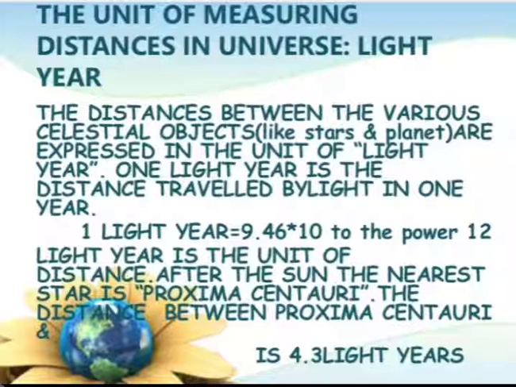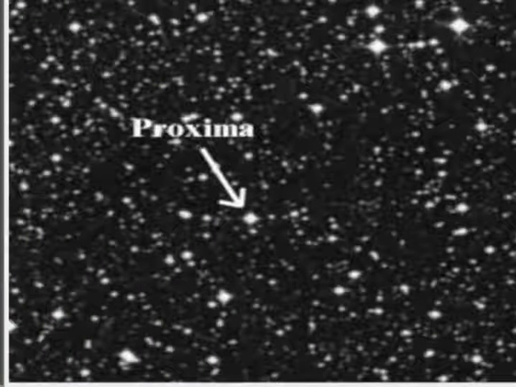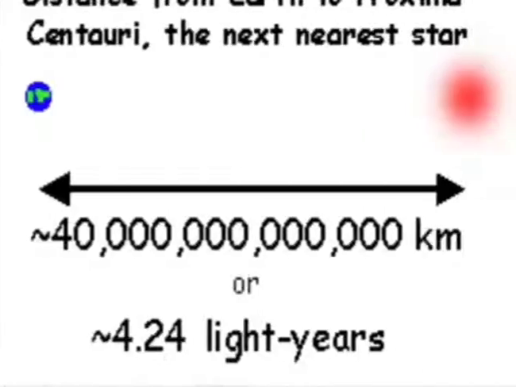As we have read, the sun is the nearest star to us. So after the sun, the next nearest star is Proxima Centauri, and the distance is given. This is the location of Proxima Centauri in the sky. You can see the arrow is showing the position of Proxima Centauri. The distance from Earth to Proxima Centauri, the next nearest star, is 4.24 light years.